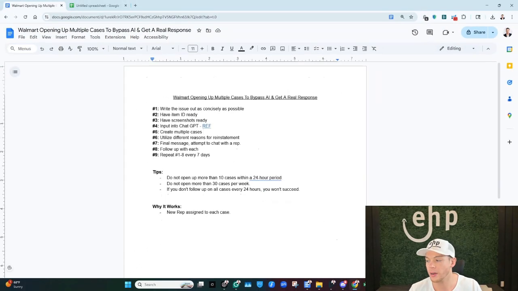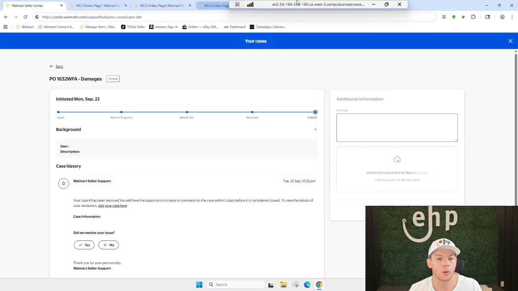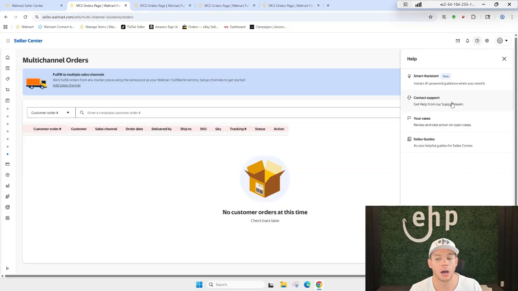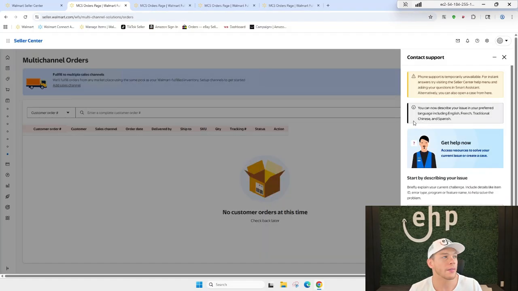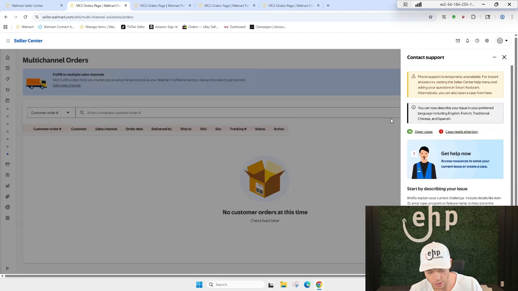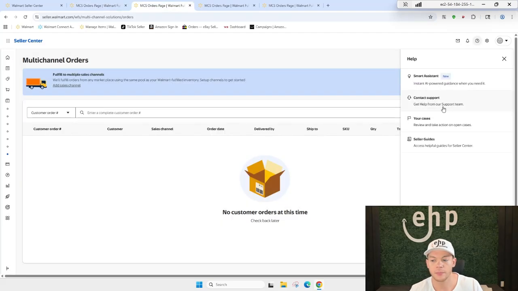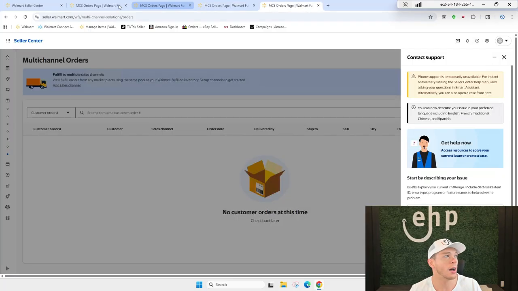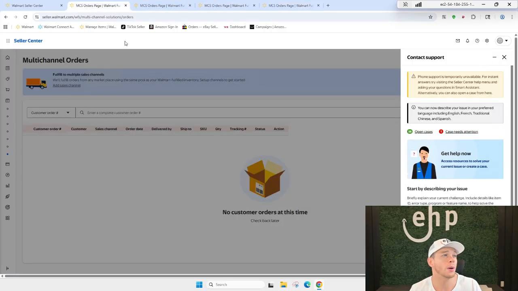So now we already did that. So we're coming here, and what you're going to do is start creating the cases. We're going to go in the top right-hand corner, contact support. And then we're going to open up another tab and do the exact same thing. Contact support, another tab, another tab. So now we've got 1, 2, 3, 4. I'm going to be opening up technically 4 cases today, right?